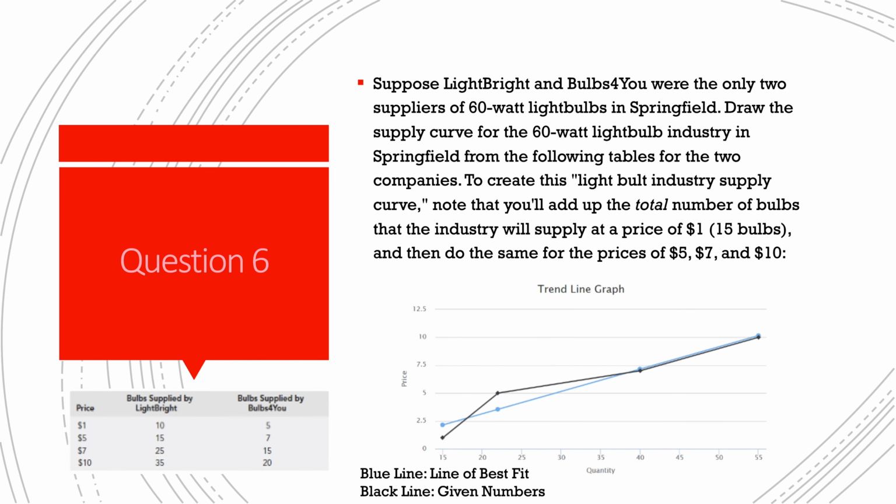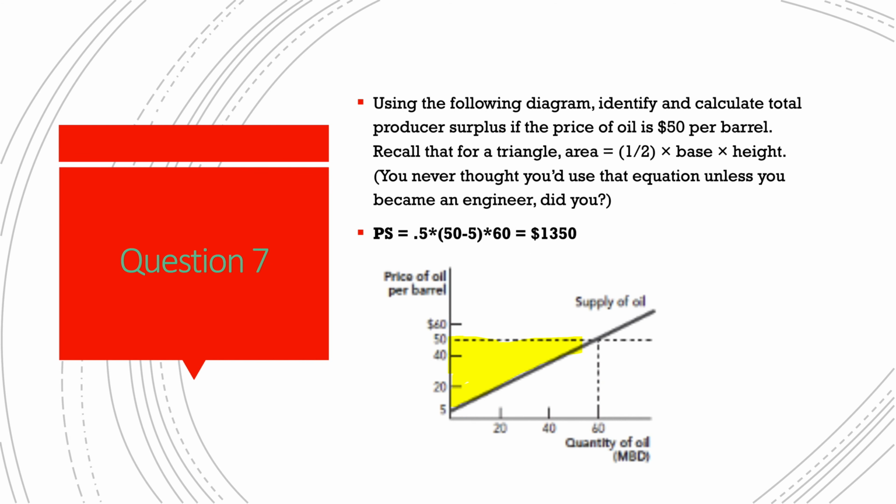In question 6, we were asked to create the graph of the supply curve of the total light bulb industry, adding up the two different bulb suppliers. To do so, we used an online grapher. The black lines are the exact values plotted and connected, while the blue is a line of best fit through all of them to give a better idea of the trend of the line.